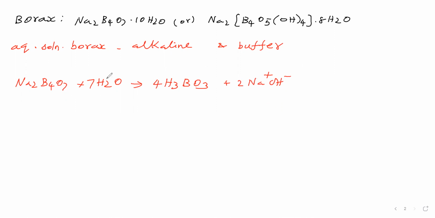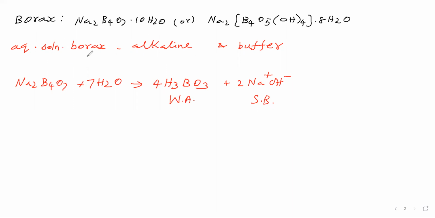So borax on hydrolysis gives so and so in the resultant solution. The resultant solution contains this orthoboric acid, a weak acid, and the strong base. Therefore, the resultant solution is a basic solution, we can say. Therefore, the resultant solution is alkaline. So we can say the aqueous solution of borax is alkaline because of hydrolysis of borax.